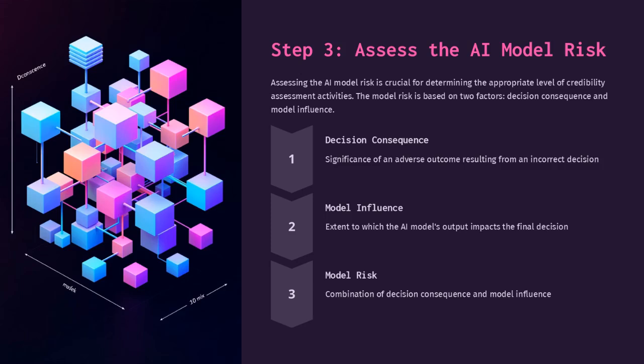Assessing the AI model risk is crucial for determining the appropriate level of credibility assessment activities. The model risk is based on 2 factors: decision consequence and model influence. Decision consequence is the significance of an adverse outcome resulting from an incorrect decision. Model influence is the extent to which the AI model's output impacts the final decision. Model risk is a combination of decision consequence and model influence.